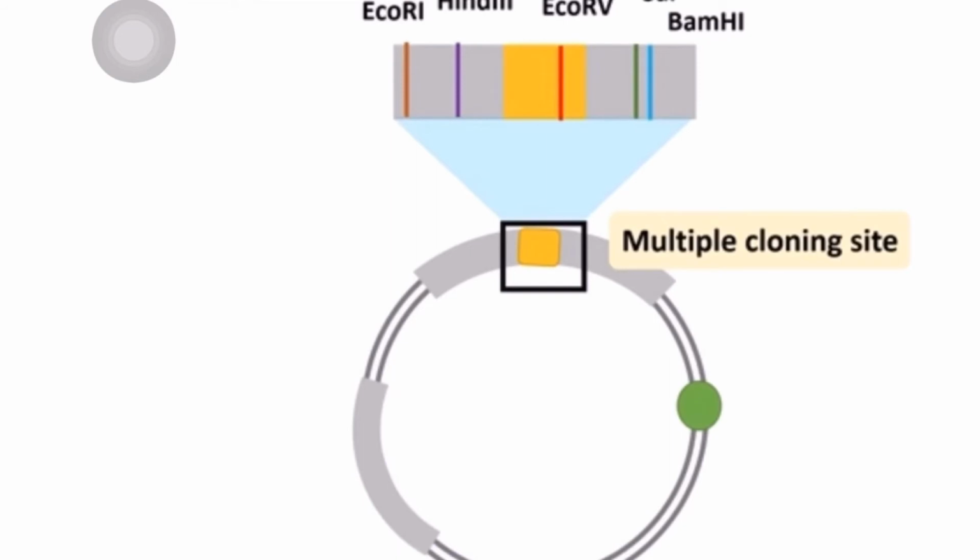But you can see here there are so many restriction sites for different restriction enzymes. The first one is EcoRI, the second is HindIII, the third is EcoRV and so on. Now imagine the EcoRI site is repeated in the plasmid three times.